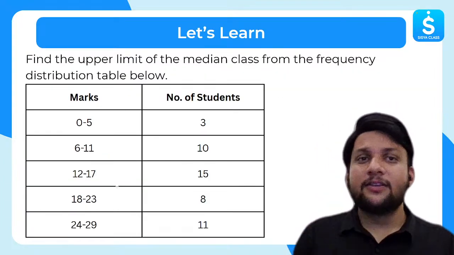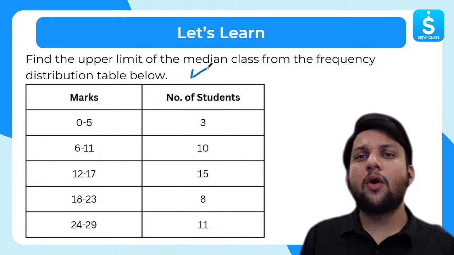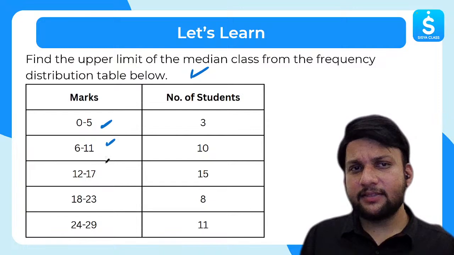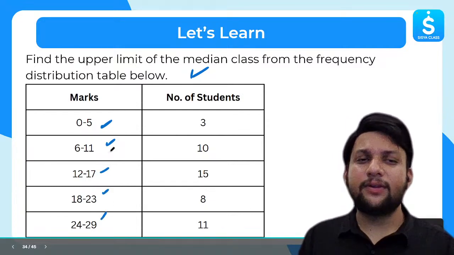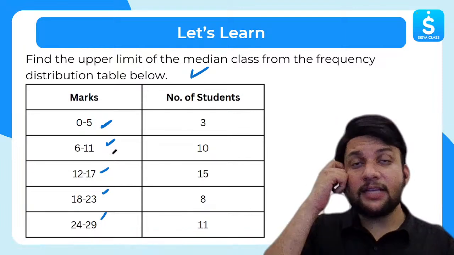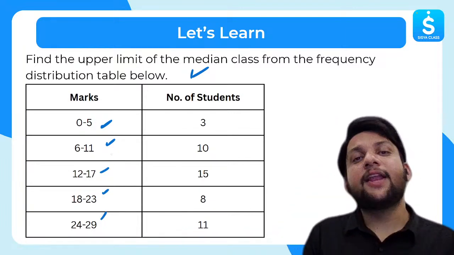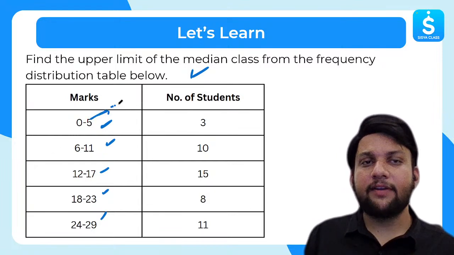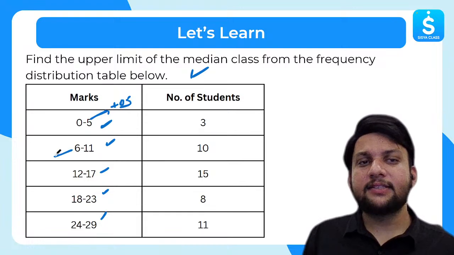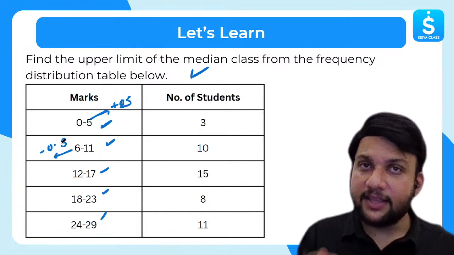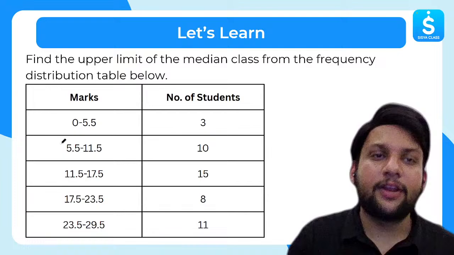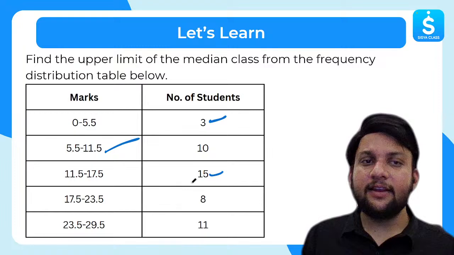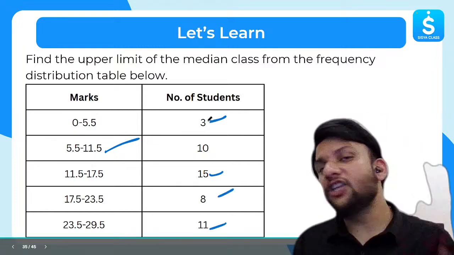This is for discrete data, but the real game comes in continuous data. So let's understand. The question is: find the upper limit of the median class from the following frequency distribution table. First thing first, can you tell me, are these continuous intervals: 0 to 5, 6 to 11, 12 to 17, 18 to 23, 24 to 29? No. That means I have to make them continuous. Now remember, whenever I have to make them continuous, to the upper limit I will add 0.5, and from the lower limit I will subtract 0.5. In that case, it will become continuous. So 0 to 5.5, there are 3 students. 5.5 to 11.5, 10. 11.5 to 17.5, 15. And 8 and 11 and so on. This is the essential condition that you have to do.